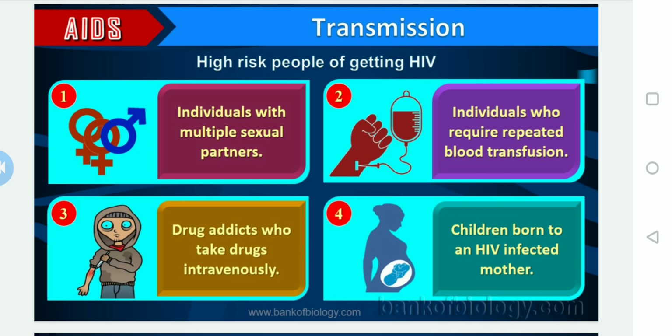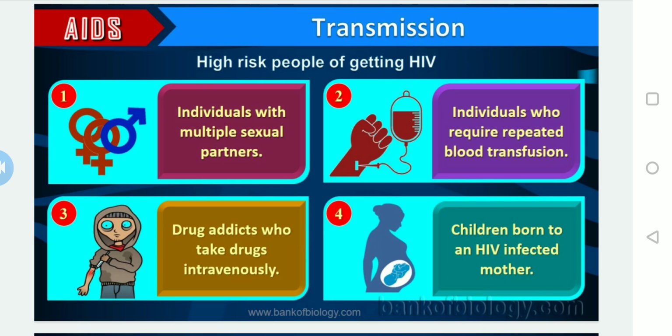There are a number of cases, you must have heard about blood disorders, in which they may require blood repeatedly. In such cases, if they get an infected person's blood without proper checks, individuals who require repeated blood transfusions may also get infected. So this is also one of the high risk groups for getting HIV.